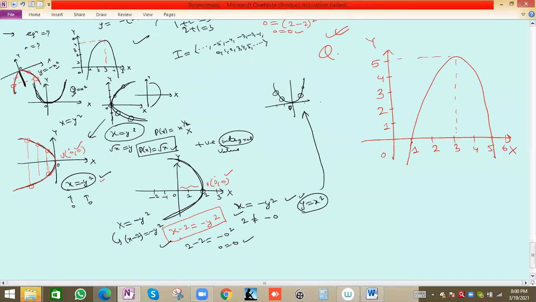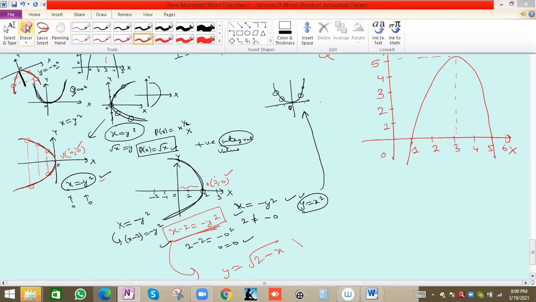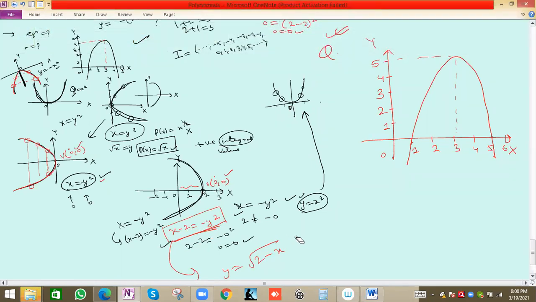The a and b values are not required because for this graph, y will be 2 minus x under root. Because minus is there, 2 minus x under root. That is not basically a polynomial equation, so we can avoid the a value, because y is x square plus bx plus c.